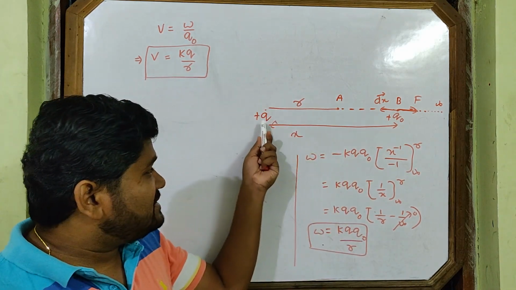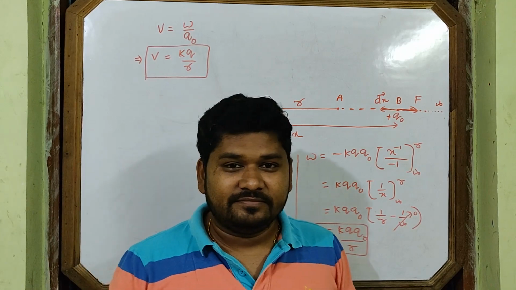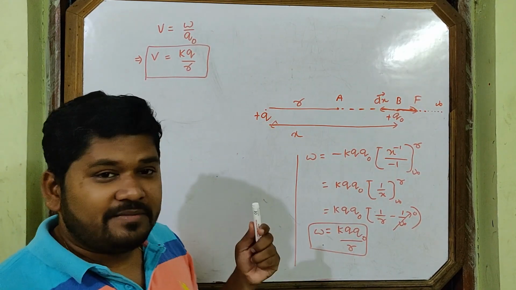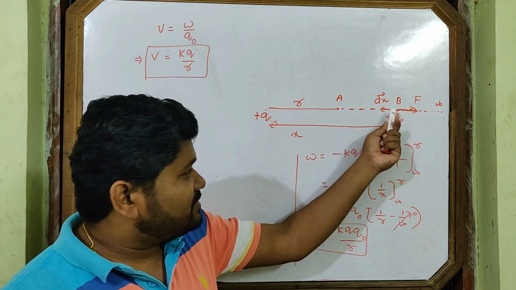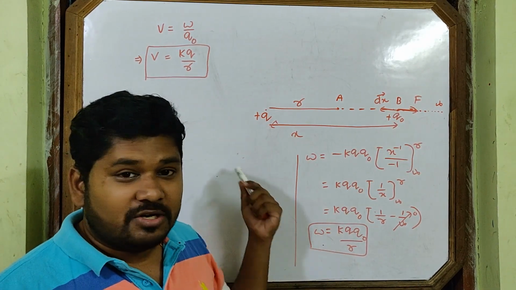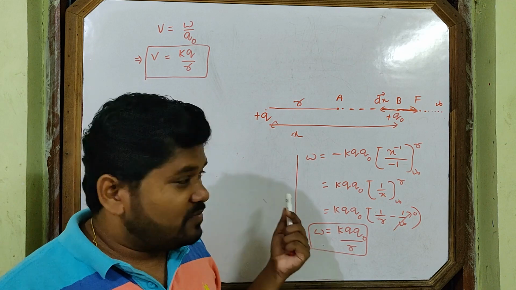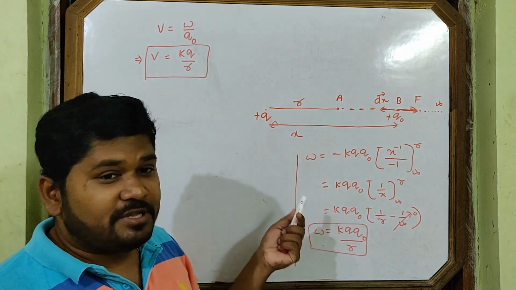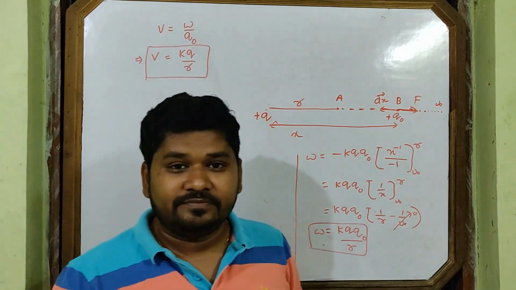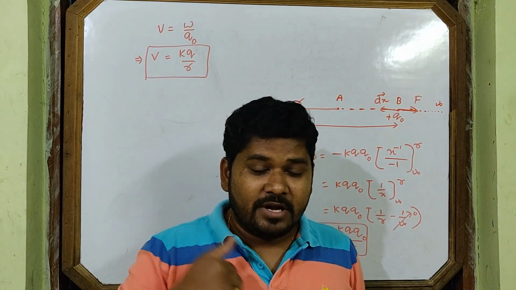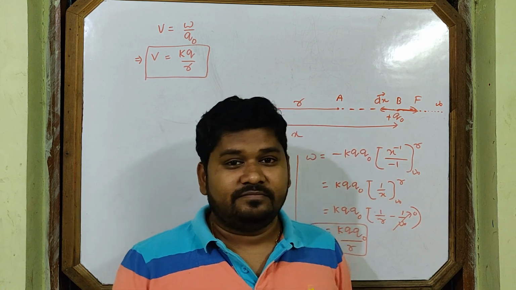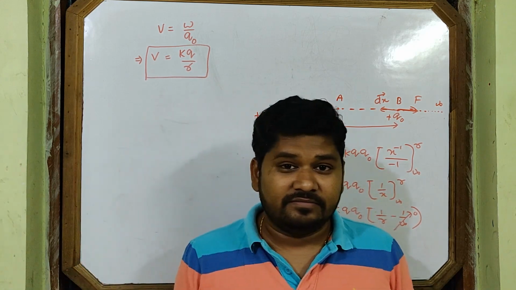But if I take this source charge as negative, suppose Q is negative, now see, force and dx both will be in the same direction. 180 degrees will not come. Then one minus sign will remain in the expression. If this Q is negative, then this potential will come negative. What is the meaning of negative potential? It means force is attractive.